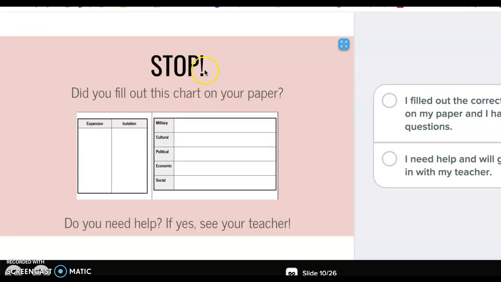Now your slide should say stop. Did you fill out this chart on your paper? You should have this little expansion isolation filled out, and then each of the rows in this chart filled out as well. If you need help, please see your teacher, and good luck with the next part of the lesson.